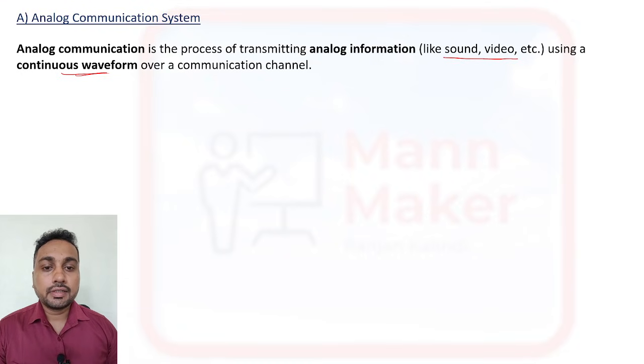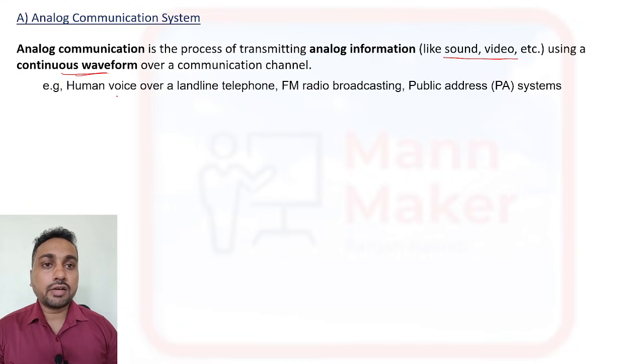For example, our human voice over a telephone is analog communication. FM radio broadcasting is also analog communication. A public address system is also an analog communication system.